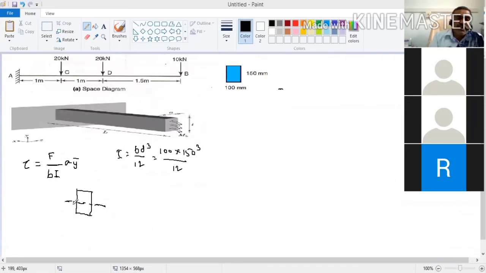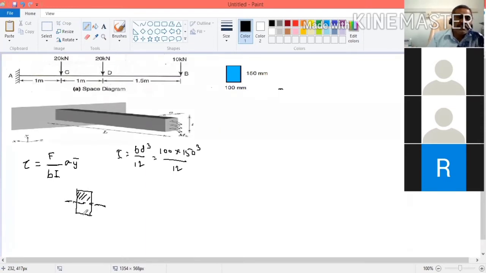If I want to find the shear stress at the neutral axis, what you have to do? Either you have to take the area above the neutral axis or below the neutral axis. If you want to find shear stress about some axis, you find the area above or below. Whichever is smaller you can take, or the bigger one also, it will give the same result, but it will be difficult to find the value. But you take any one side.